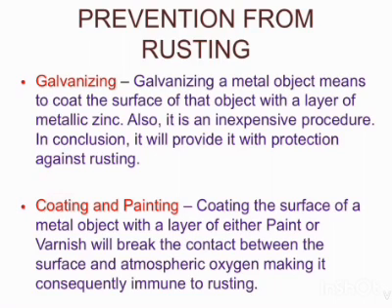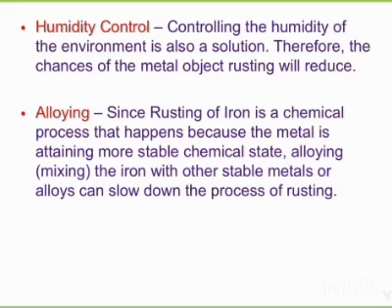Second one is coating or painting. When a coat of paint is applied to the surface of an iron object, then air and moisture cannot come in contact with the iron object and hence no rusting takes place, because water and air are the requirements for rusting.